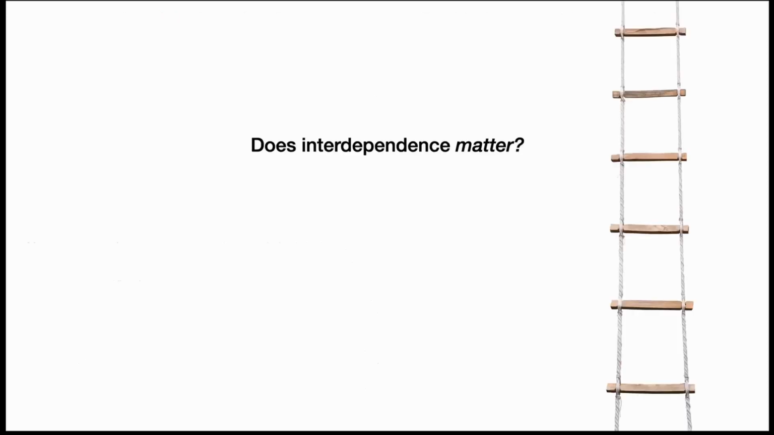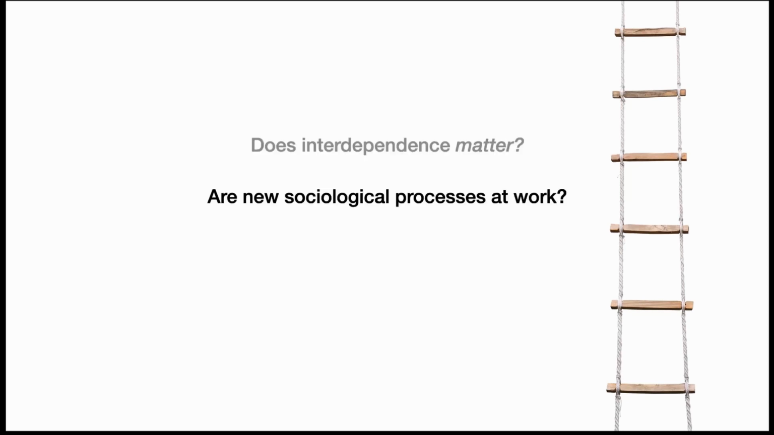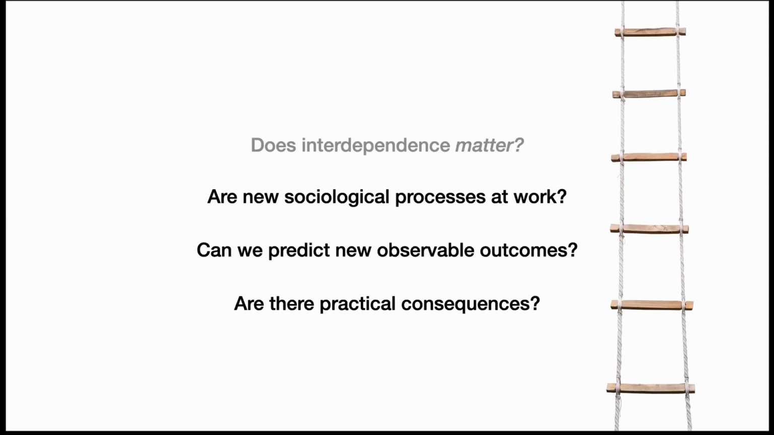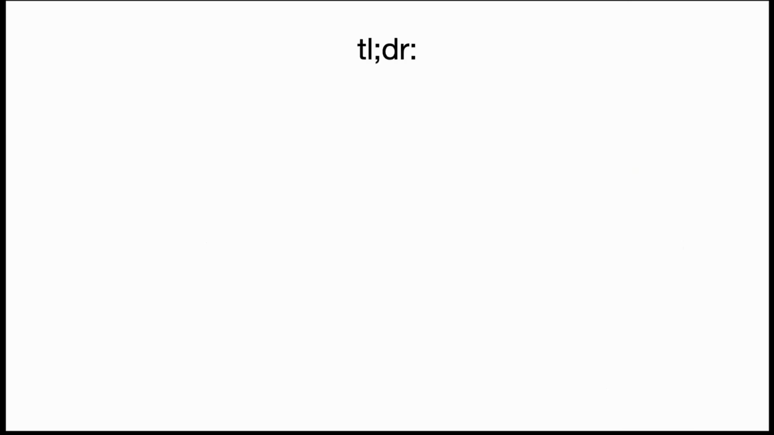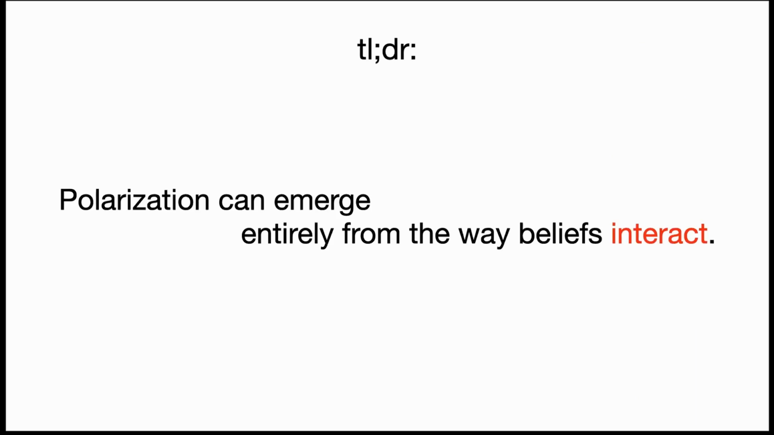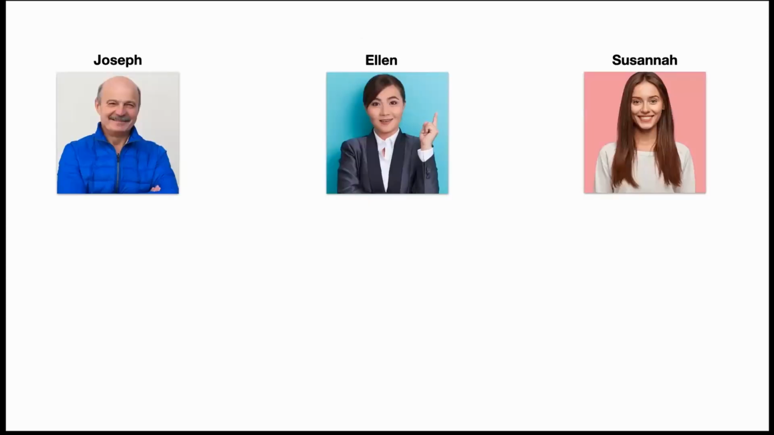But the real question here is, does this even matter? Do we need to relax the assumption of independence? It'll matter if there are new sociological processes that are going on, if we can predict new outcomes from those processes, and if there are any practical consequences for policymakers. So just to give you the answer straight away, one of the things that we're interested in is polarization in this population. And what we're going to find is that interdependence creates an entirely new mechanism that can lead to polarization in that population. So let's make it concrete.